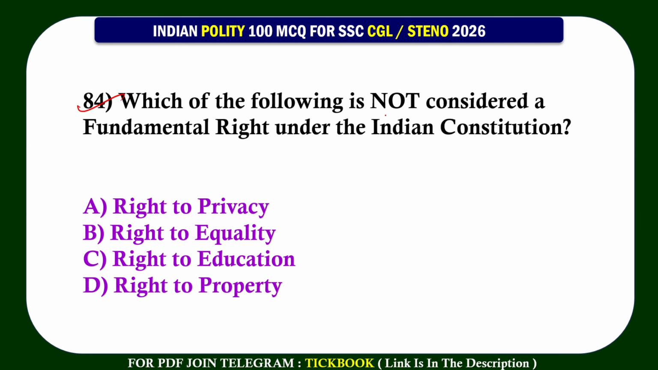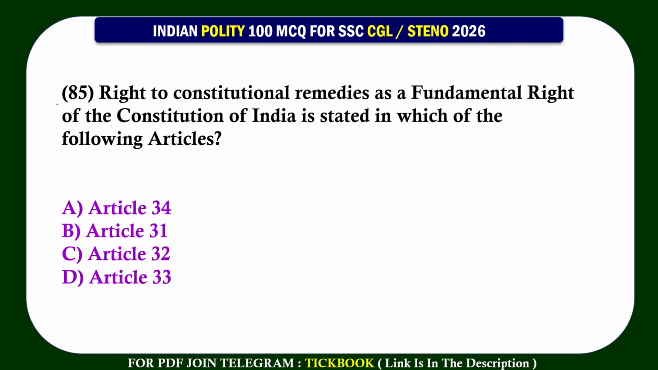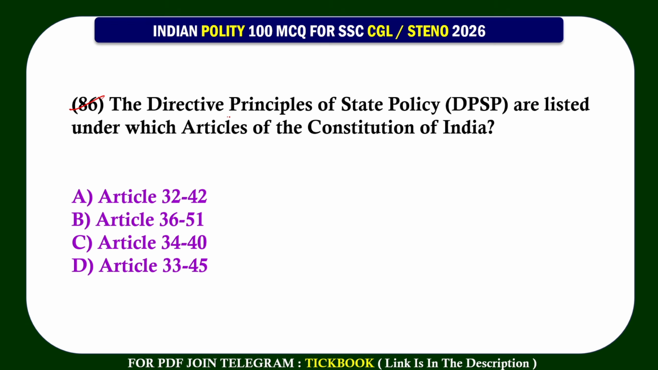84. Which of the following is not considered a fundamental right under the Indian Constitution? Option number D, right to property. 85. Right to constitutional remedies as a fundamental right of the Constitution of India is stated in which of the following articles? Option number C, Article 32. 86. The Directive Principle of State Policy are listed under which article of the Constitution of India? Option number B, Article 36 to 51.